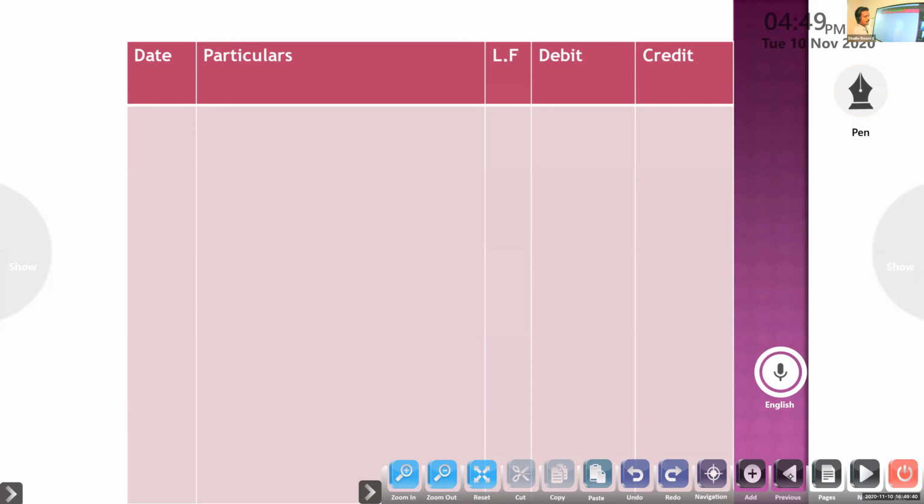Sold car. Sales account debit, they wrote sales account 6,000. Then suspense account debit to. Yes, suspense account debit.